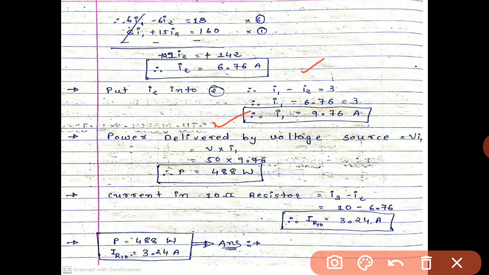So the power delivered by the voltage source is V into I1. The power equation is P equals VI. So we get 50 into 9.76, that is 488 watt. And the current in the 10 ohm resistor is the difference of I3 and I2. So I3 minus I2. I3 is already given in the main figure, that is 10 ampere, minus the value of I2 that we found, that is 6.76. So we get the current through the 10 ohm resistor, IR10, that is 3.24 ampere. So this is our first answer. This is our second answer.